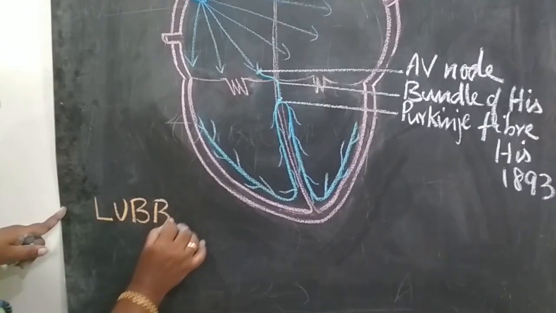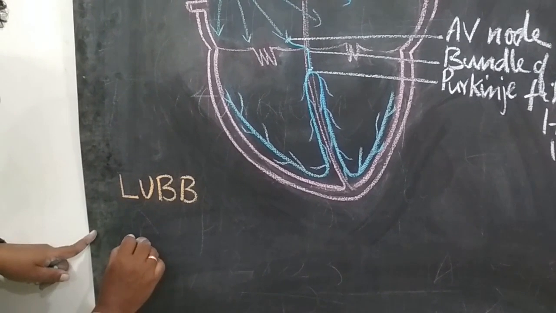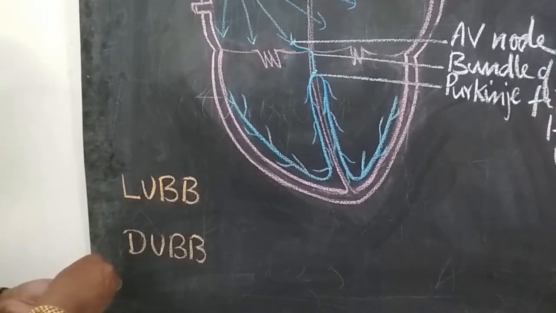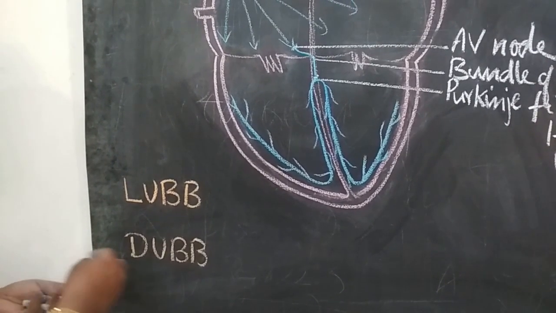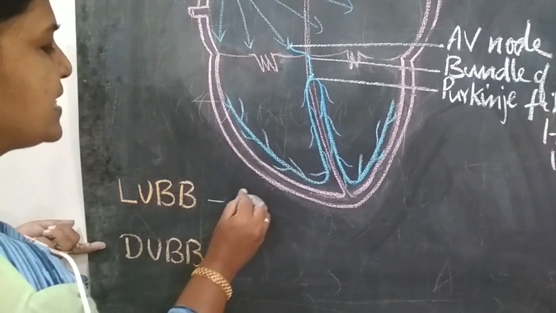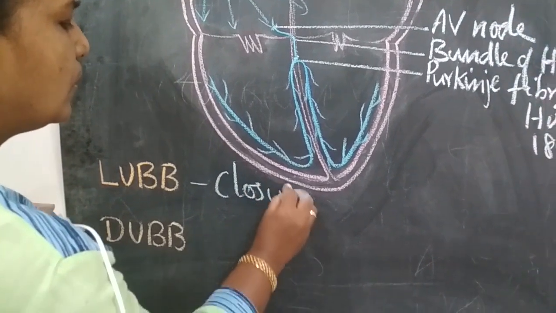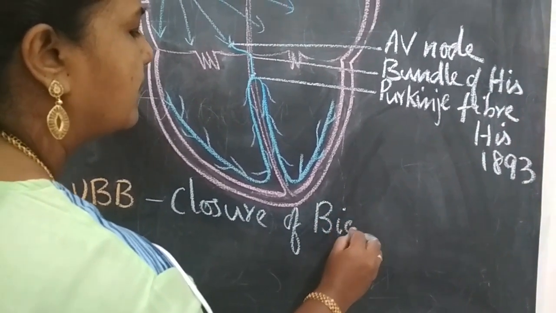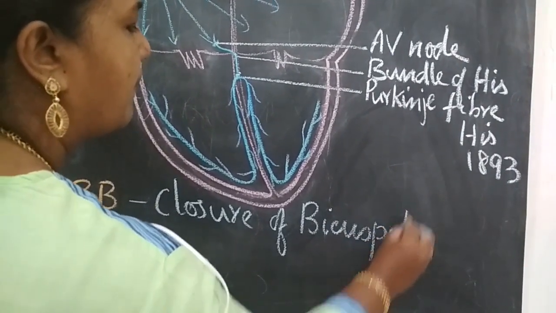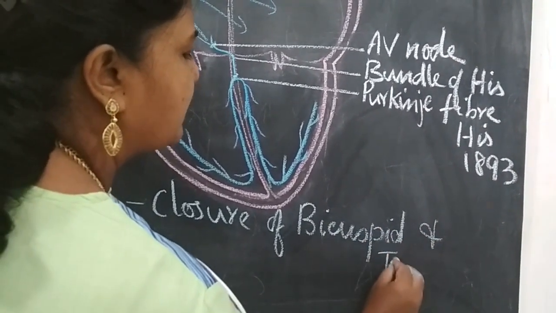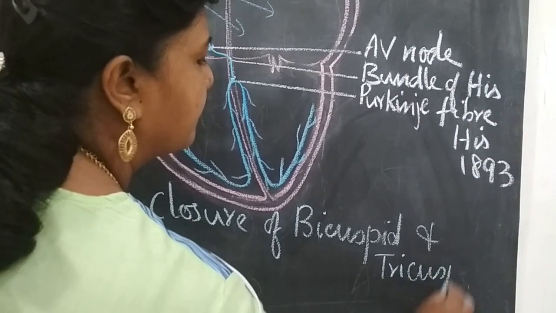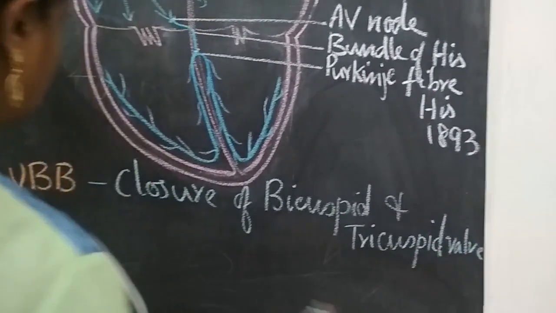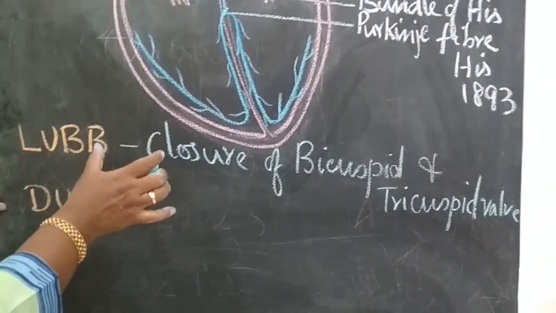The lap sound is formed due to the closure of the bicuspid and tricuspid valves, and it is of longer duration.